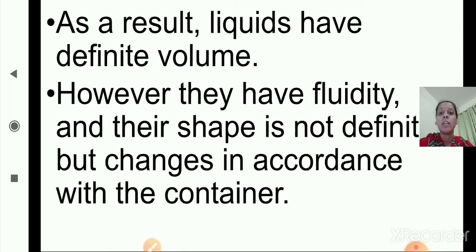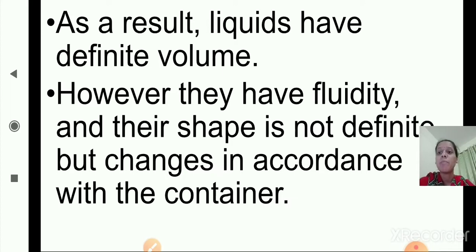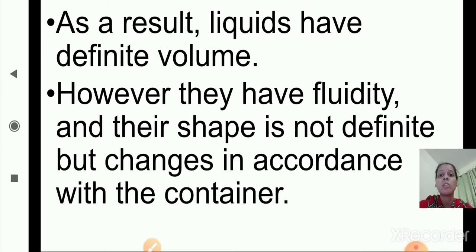As you know, liquids do not have a definite shape. They take the shape of the container. However, they have fluidity. Their shape is not definite but changes in accordance with the container. Fluidity is the ability of a substance to flow easily. But they have definite volume. So this is about liquid.